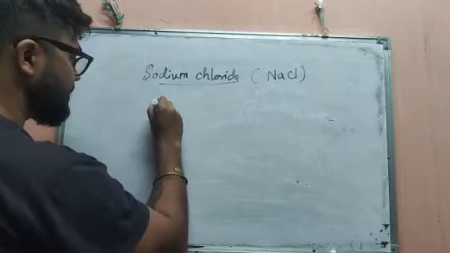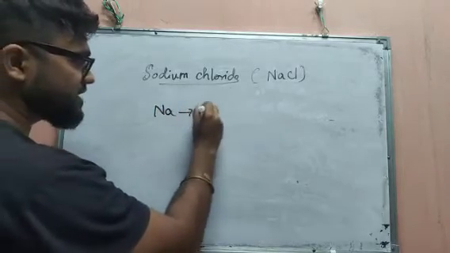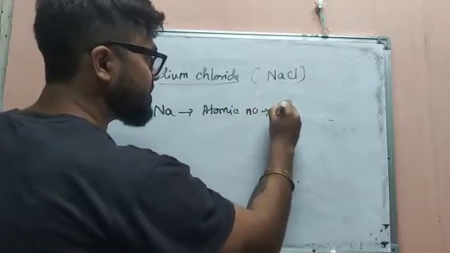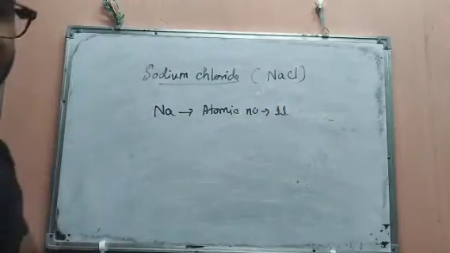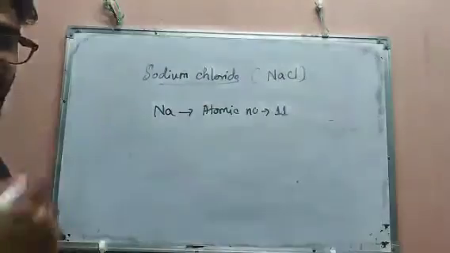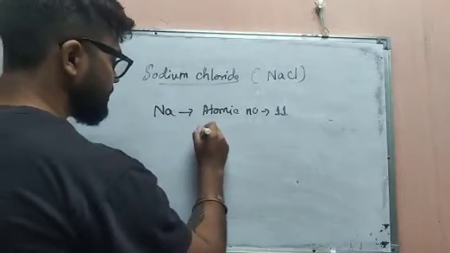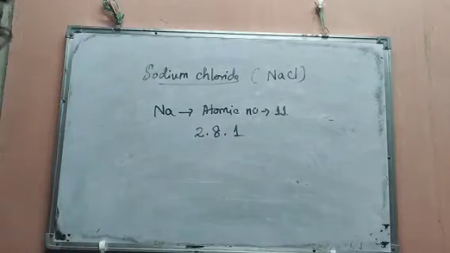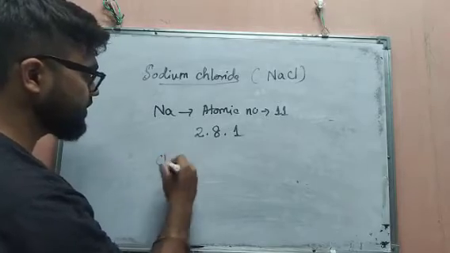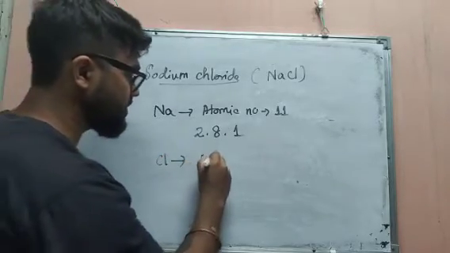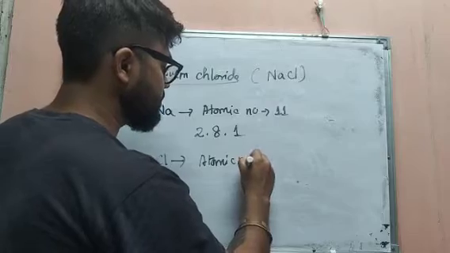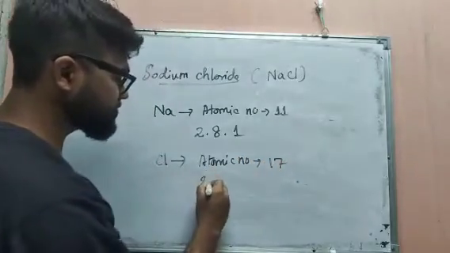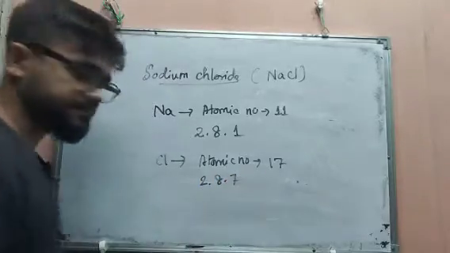See, sodium. What is the atomic number of sodium? The atomic number of sodium is 11. So you will get the configuration 2.8.1. Then chlorine: what is its atomic number? The atomic number is 17. So the configuration is 2.8.7.